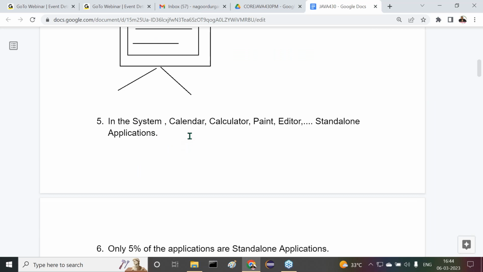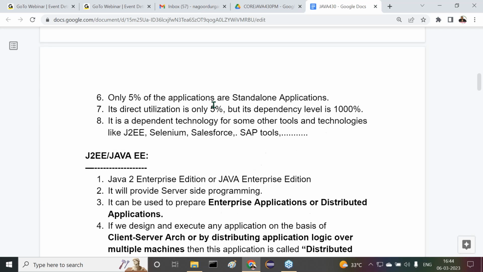Next, what are the various examples of standalone applications? In the system, calendar, calculator, paint, editor, maybe all these are standalone applications. Only 5% of the applications are standalone applications. Its direct utilization is only 5%, but its dependency level is almost 1000%. How can you say its dependency level is 1000%? It is a dependent technology for some other tools and technologies like J2EE, Selenium, Salesforce, SAP tools, and so on and so on. So many things exist. Okay.